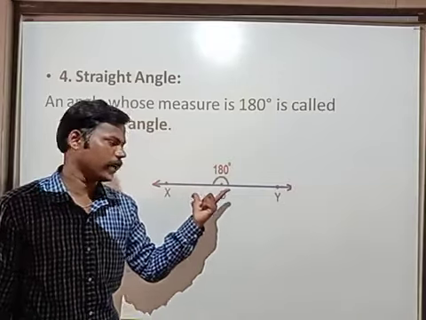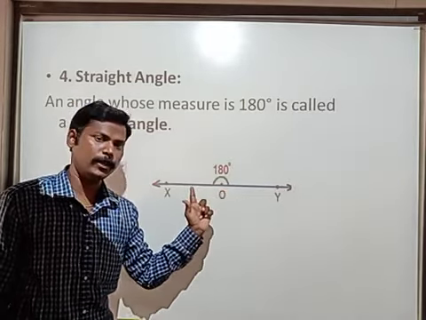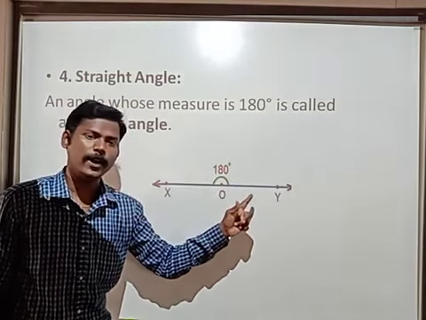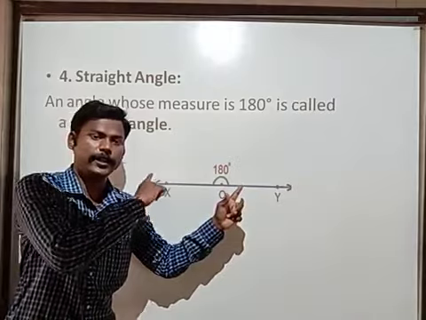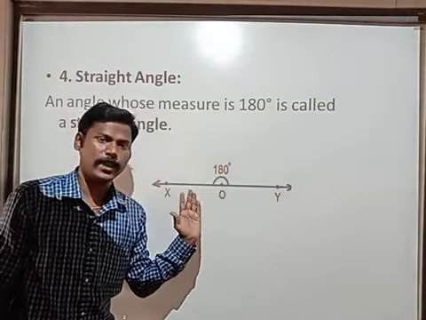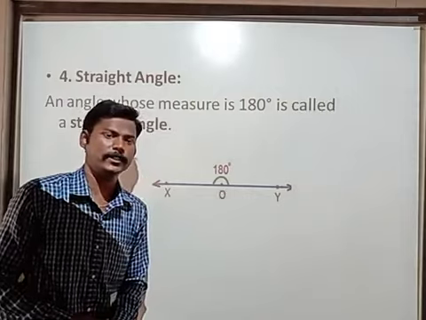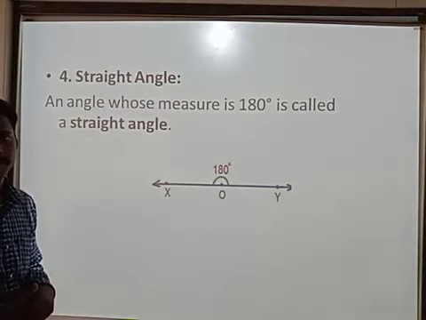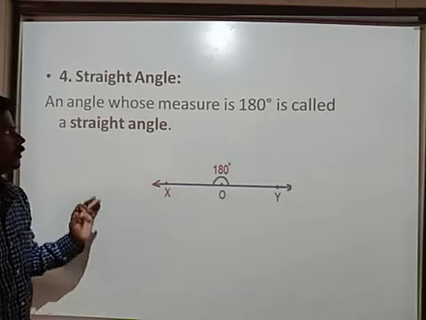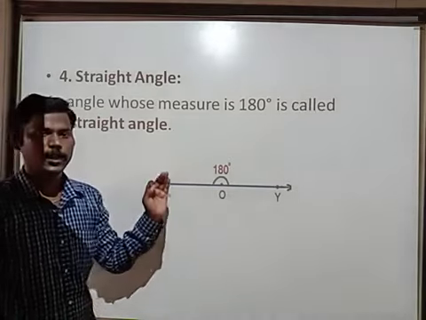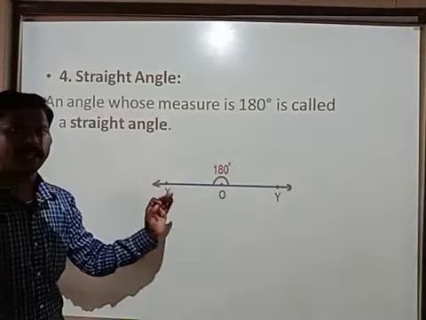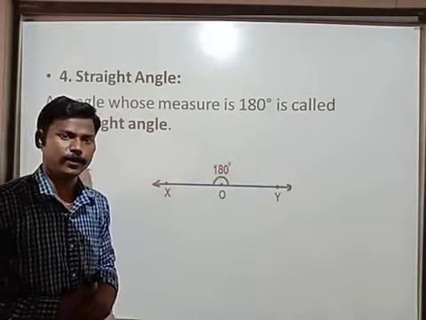When you keep a protractor on the straight line, here 0, 10, 20, 30, 40, 50, 60, 70, up to 180 degrees, the values are measured on the protractor. When the angle is exactly 180 degrees, it is called a straight angle. Please note down the definition. An angle whose measure is 180 degrees is called a straight angle. Please note it down.